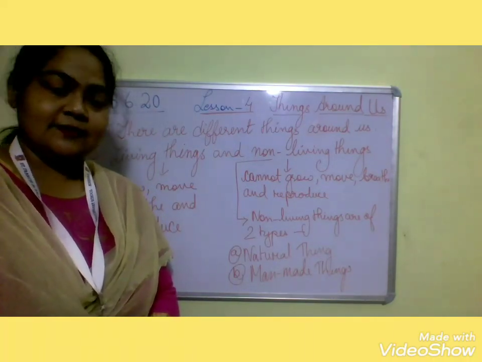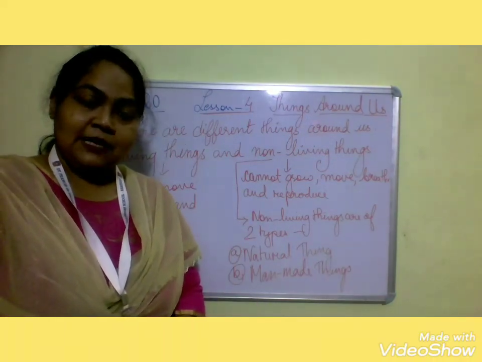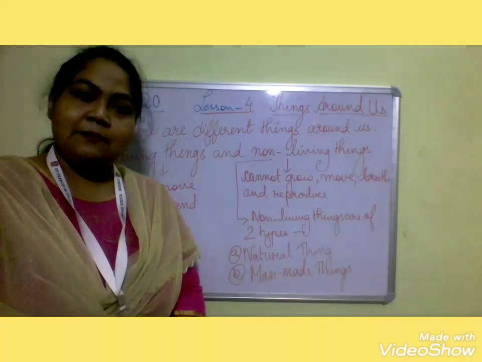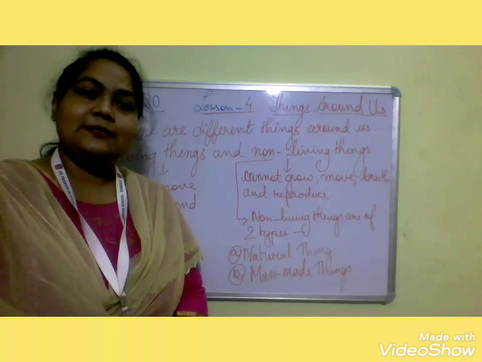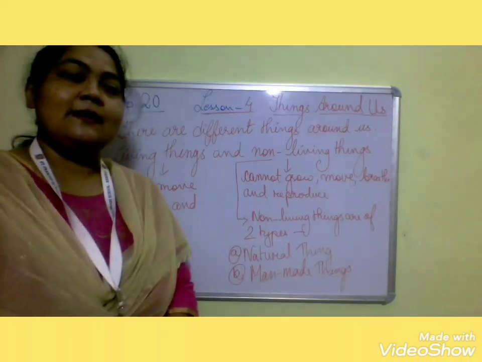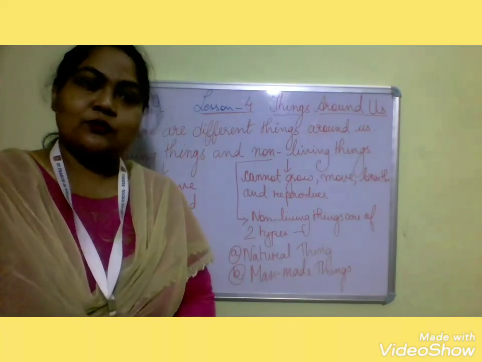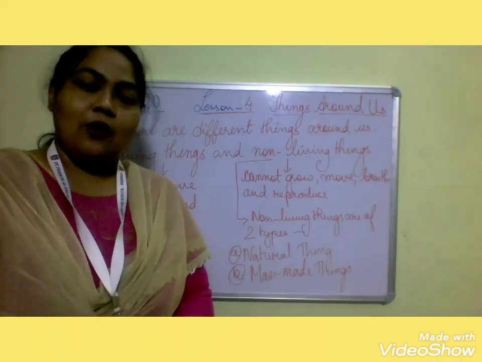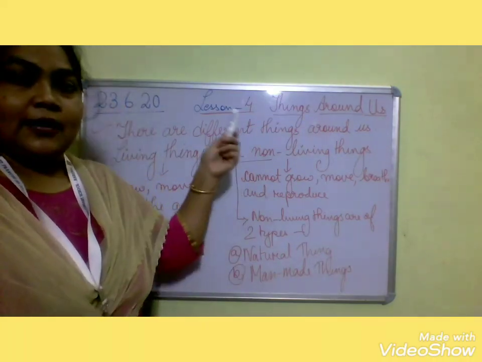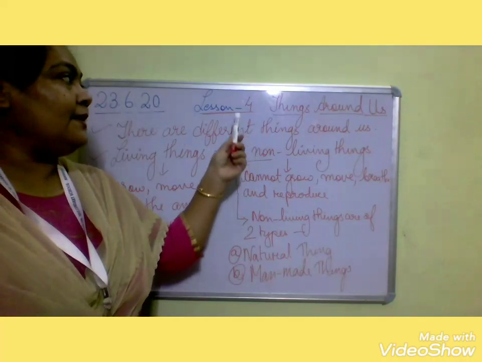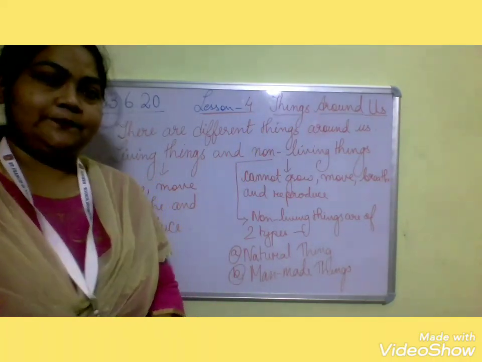Sun, moon, stars. Then come man-made things. Those things that are made by man. Man-made things are also known as artificial things. Examples: car, buses, pencil, television, house, buildings, that are all made by man. Okay, children, these are the important things we have discussed in the lesson Things Around Us from lesson 4.